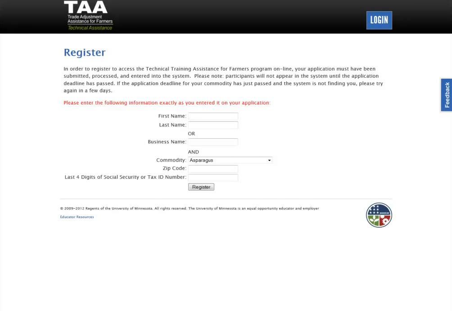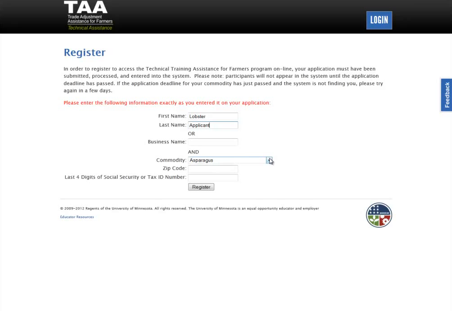So when you come in, if something isn't correct, let us know, but also call your FSA office to get that updated. Like I said, we're going to register an example applicant here. So we're going to type in the first name and then the last name. Since we're an example applicant, we're just going to put in the first name and last name. There was no business name on this one.